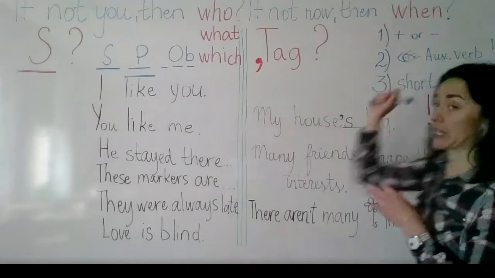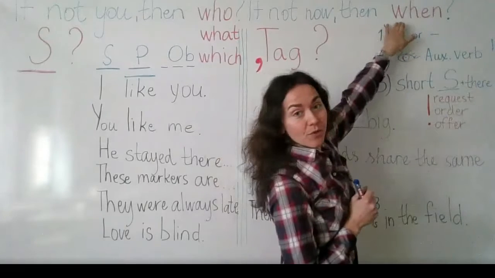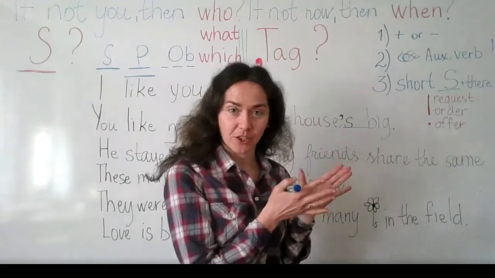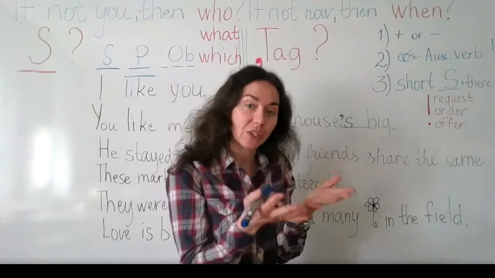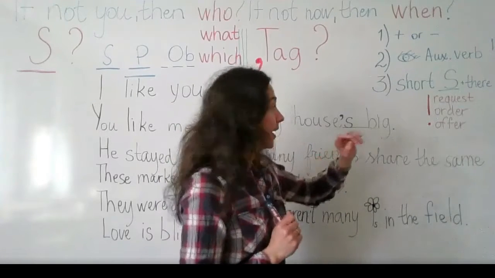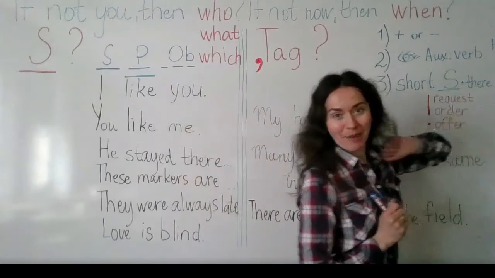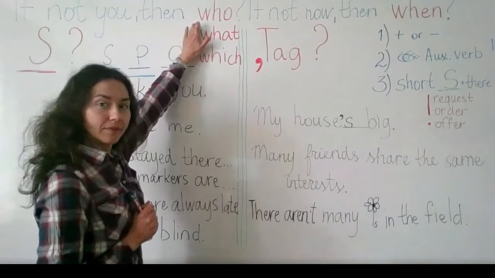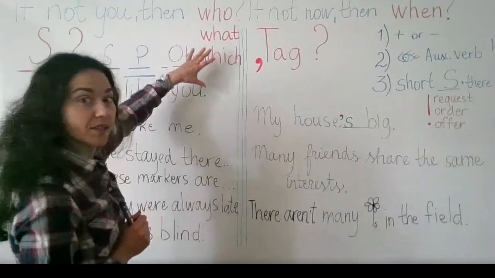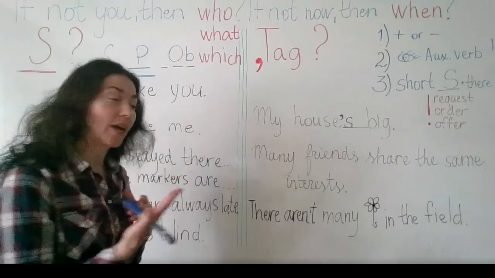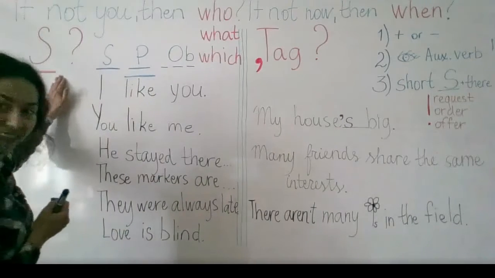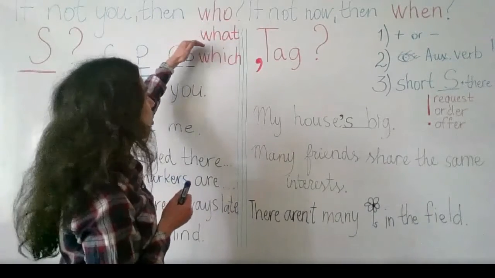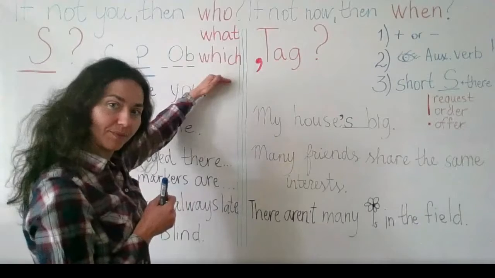We've spoken about this question word already when we talked about object questions or special questions, when we ask a question especially to some part in the sentence. It's in day 4. Information is there. And this question word, who, is one of the question words which we use when we ask questions to the subject in the sentence. So one of these is who, then we can use what, we can use which.